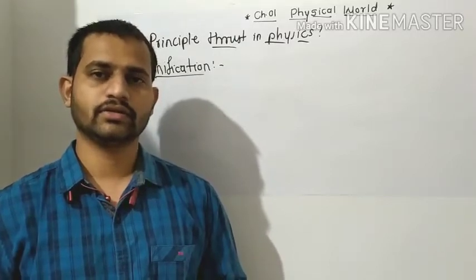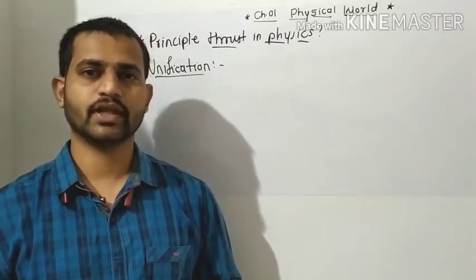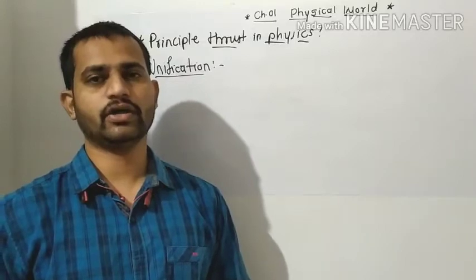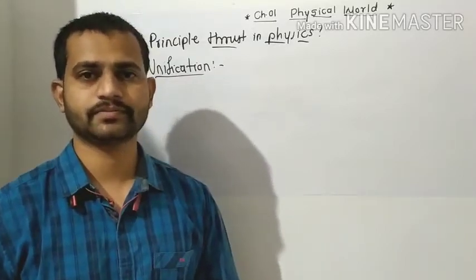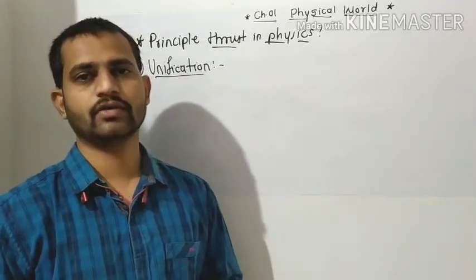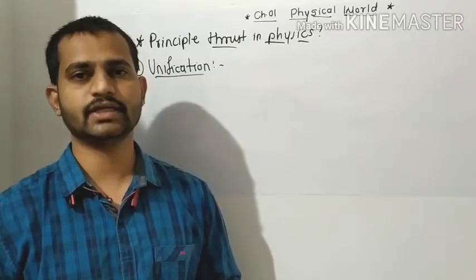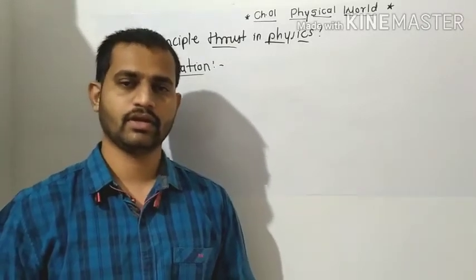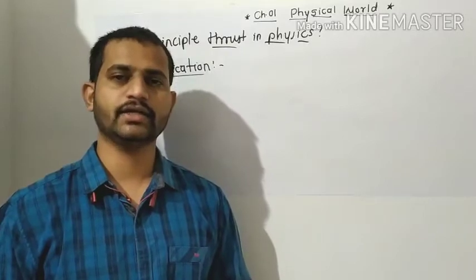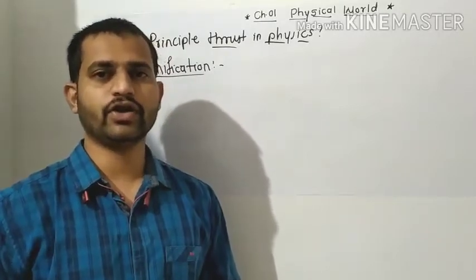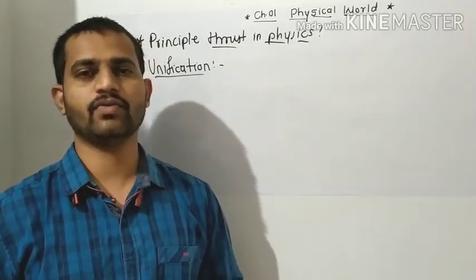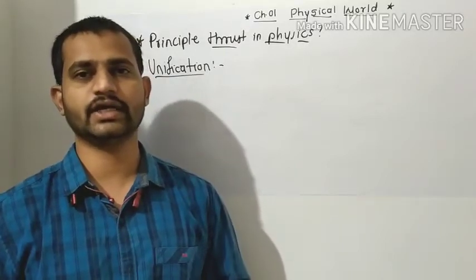Which are the examples of gravitational law? The earth moving around the sun, then the apple falling on the ground from the tree, then the water falling down from the top. These are some examples of the gravitational force. And if we see, these all phenomena are working on one single law, that is the gravitational law.